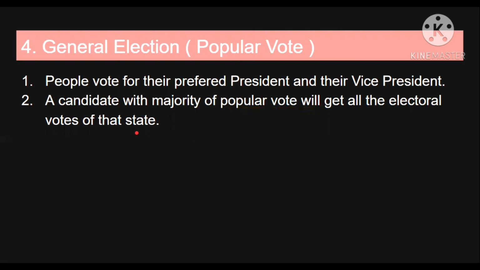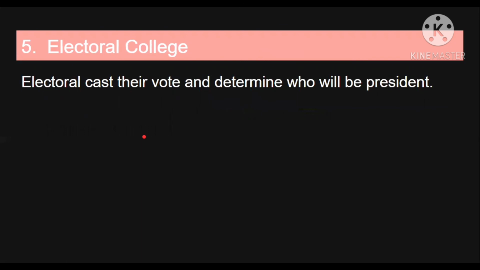That is, if a candidate gets more popular votes in a particular state, then that candidate will get all the electoral votes of that state. And then these electors will cast their vote for the candidate selected by the population of that state. And the candidate who receives more than half of the electoral votes will win the presidential election of the USA.